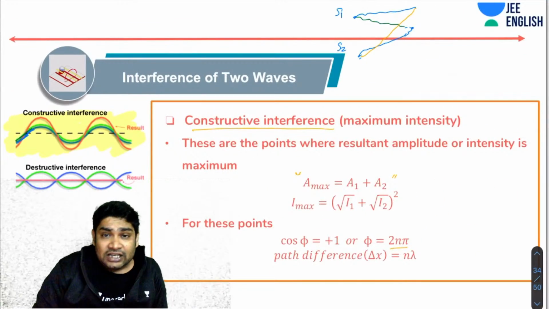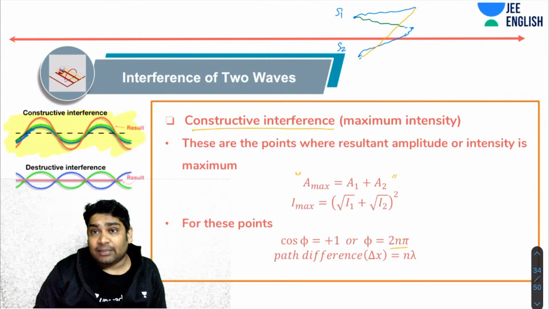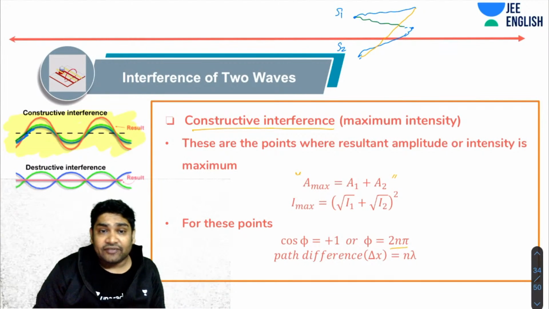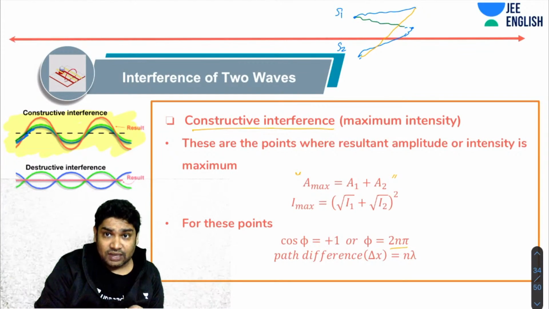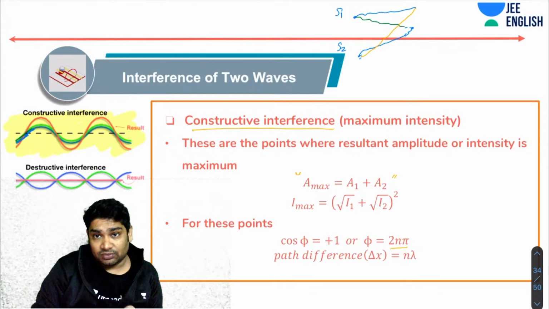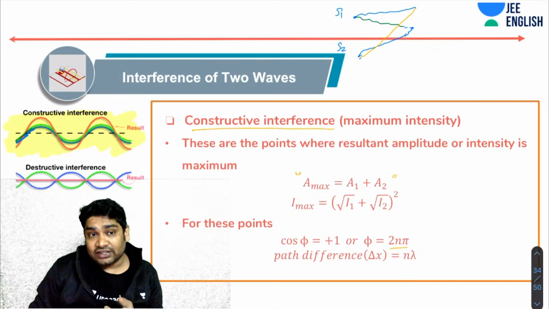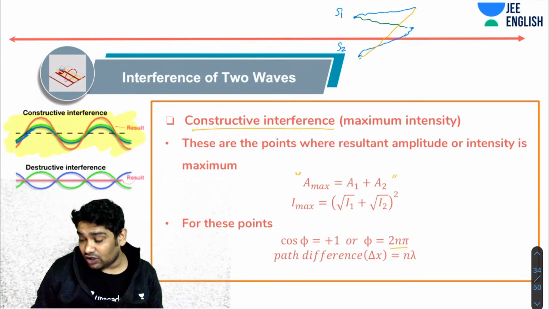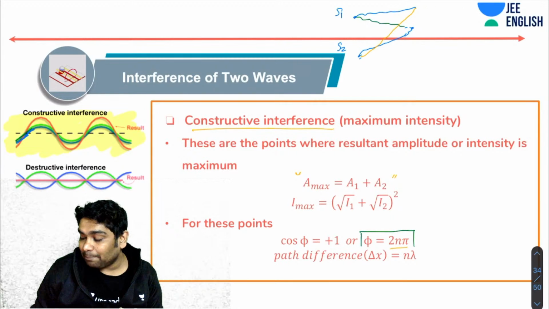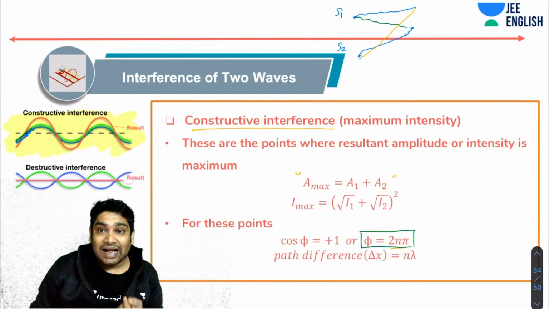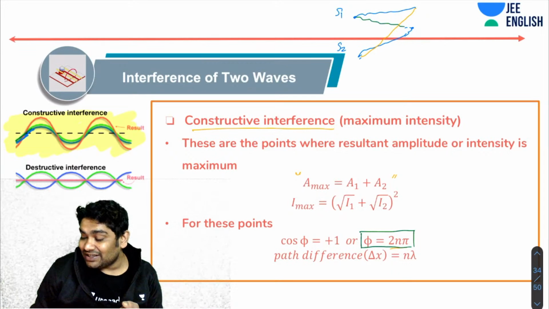At these points where the constructive interference is happening, the effect will be that the amplitude would be maximum and hence the intensity would also be the maximum. For these points, obviously the condition is that cos phi must be 1. If cos phi is 1, then the condition is that delta phi must be 2n pi. And I can also say the path difference is n lambda.